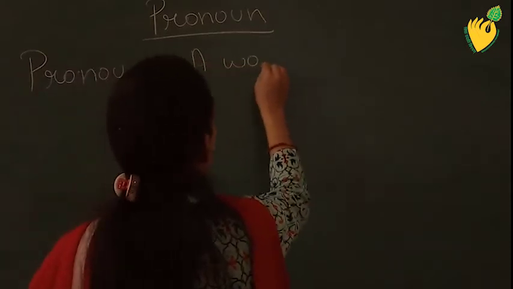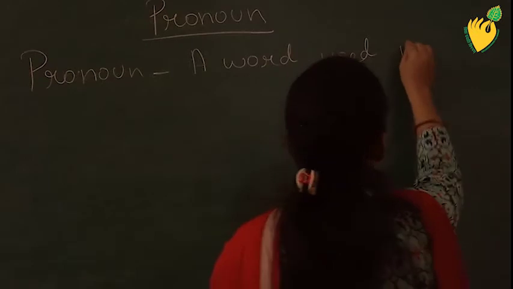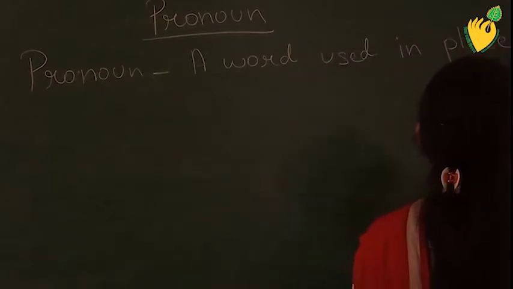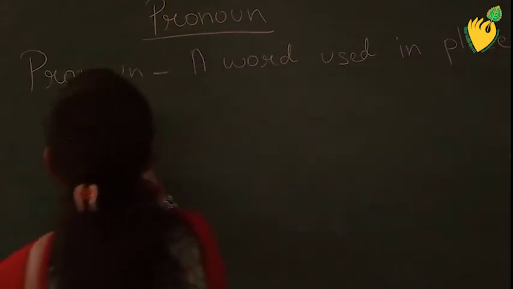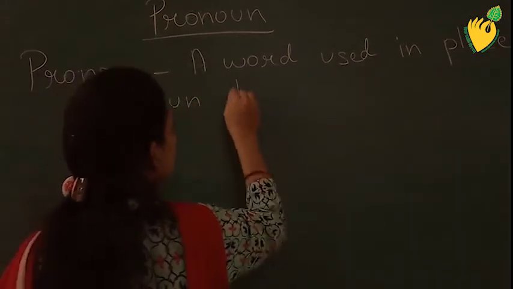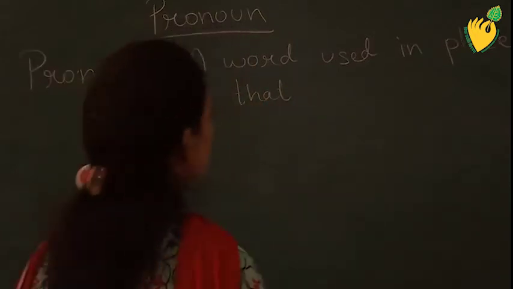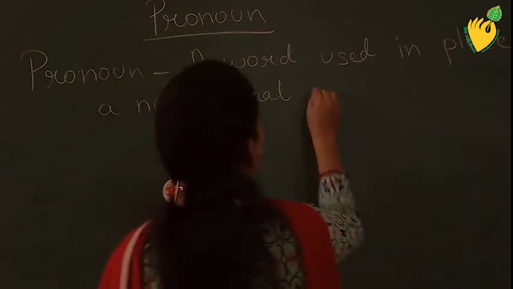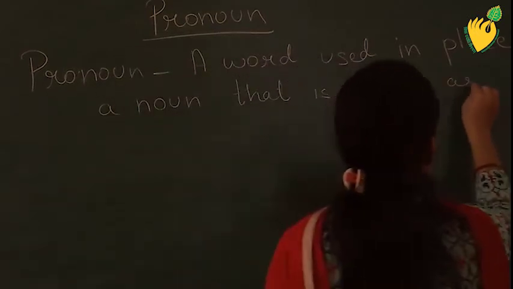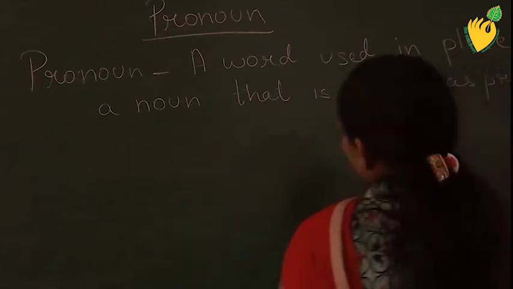A word used in place of a noun, that is known as pronoun.